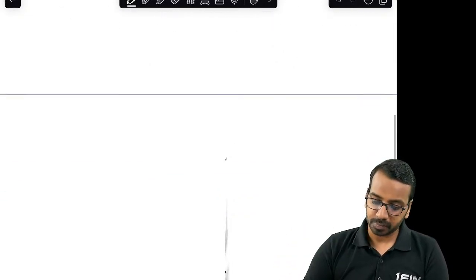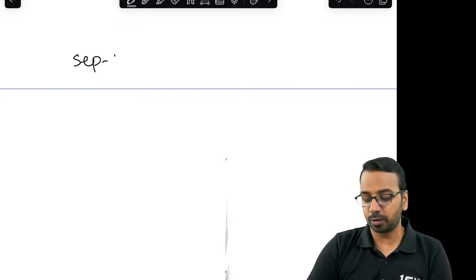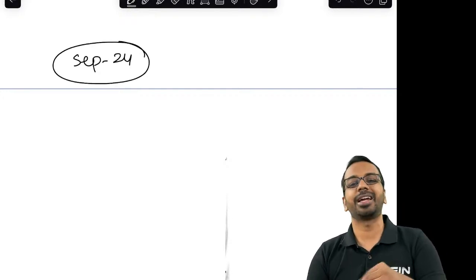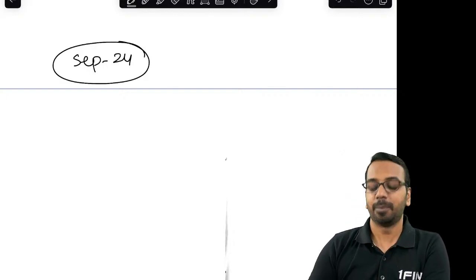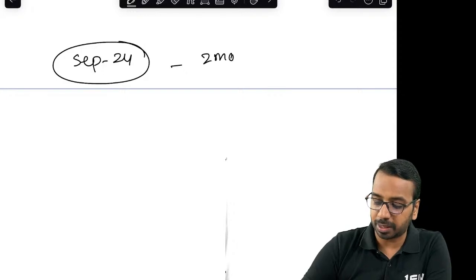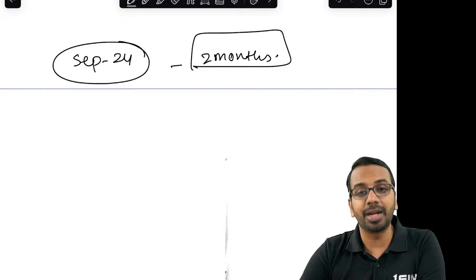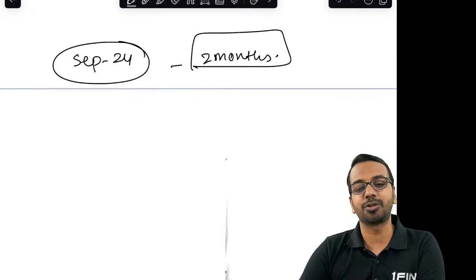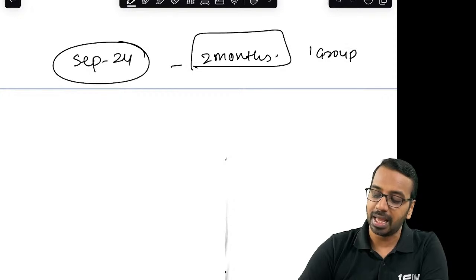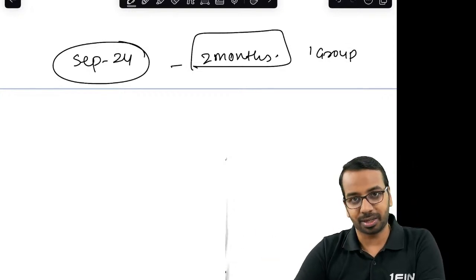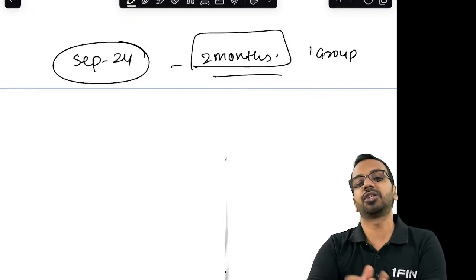Then the third thing which a lot of students are asking is, should we write one group in September 24 or should we write both the groups in September 24? That purely depends on your preparation. Please understand, we have only 2 months time. For someone who is not fully confident in both the groups, I would not suggest you to go for both the groups. Okay, please write only one group in this attempt, and the next group you can write in January attempt. Please, because 2 months time would go away in your revision for one group.